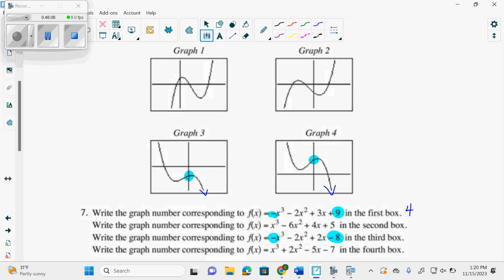Oh, that looks like 3. This one is up on the right, up on the right. What's the difference? My y-intercepts. This one is a y-intercept of 5. So this one's 1. This one is a y-intercept of negative 7. So it's 2. So it's 4, 1, 3, 2.